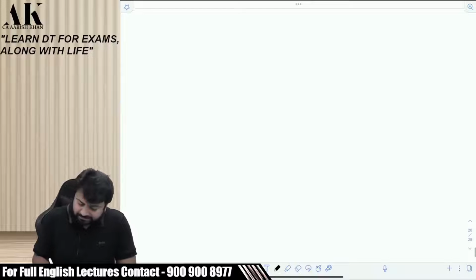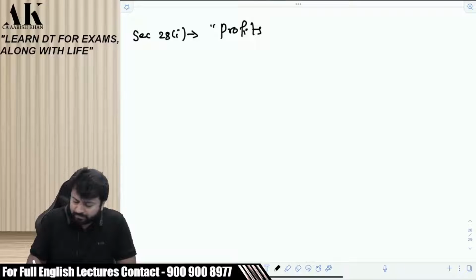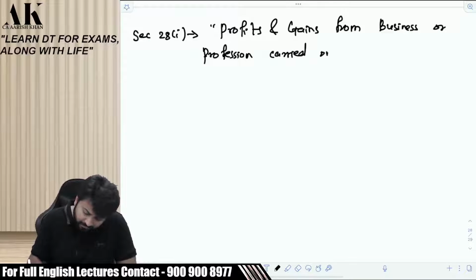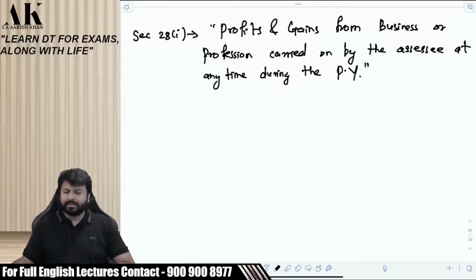So I'm just writing this. Section 28.1. Pay attention to the board. I'm just replicating what is written over there on my board. Profits and gains from business or profession carried on by the assessee at any time during the previous year. That's it. Only this much is there in the law.